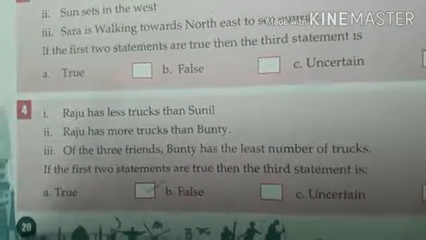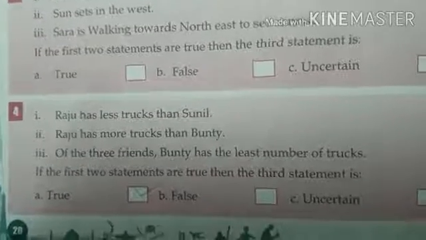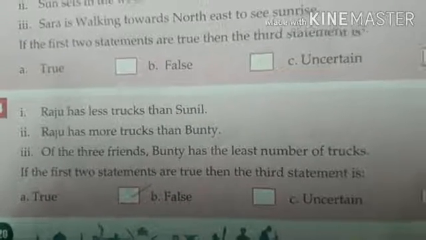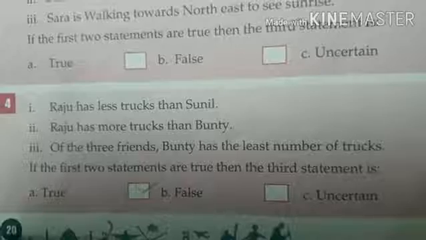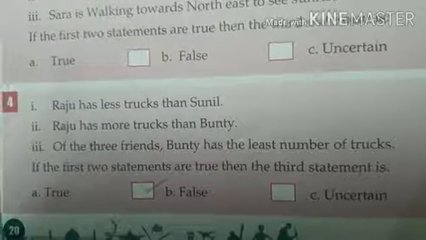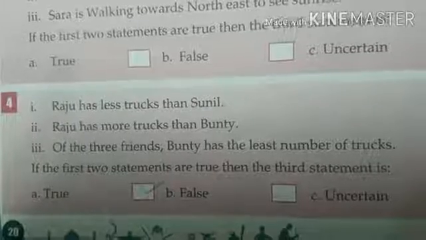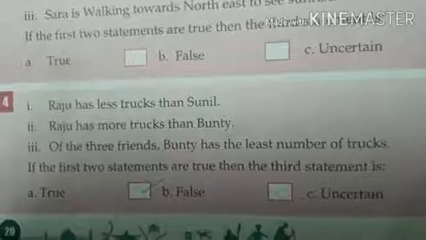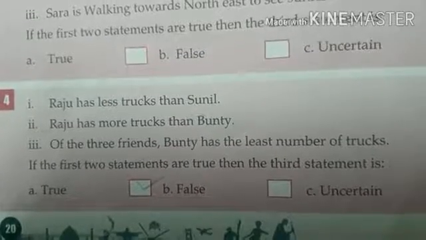Now, number 4. Raju has fewer trucks than Sunil. Raju has more trucks than Bunty. Raju has fewer trucks than Sunil, but Raju has more trucks than Bunty. So Bunty has the fewest trucks. Then the third statement is true, as Sunil has more trucks than Raju as well as Bunty. If the first two statements are true, then the third statement is also true.